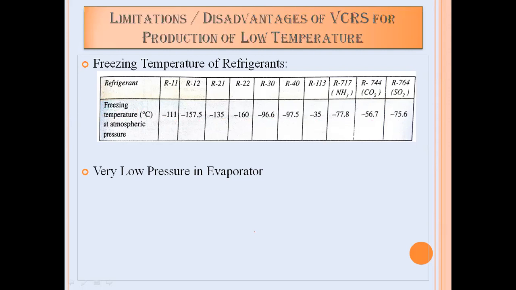Then the second limitation of production of very low temperature is the pressure inside the evaporator. In a multi-pressure system, the temperature which we can produce inside the evaporator depends upon the evaporating pressure. So if I want to produce a very low temperature, then I need to provide a very low pressure inside the evaporator.